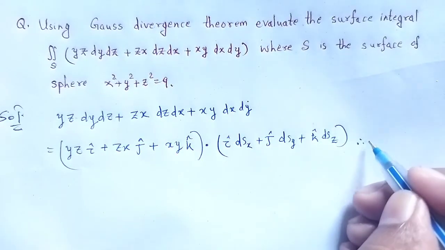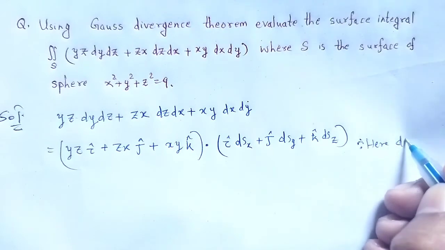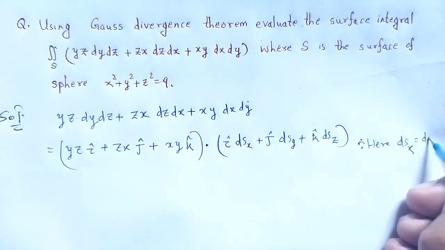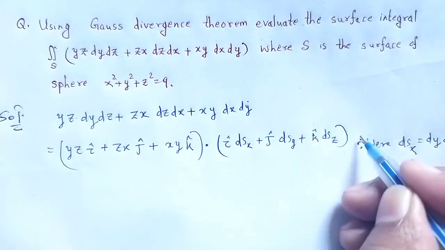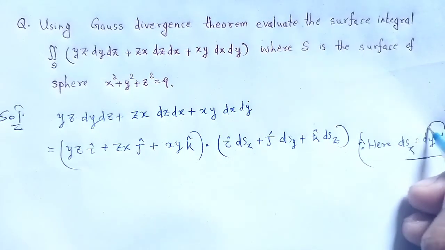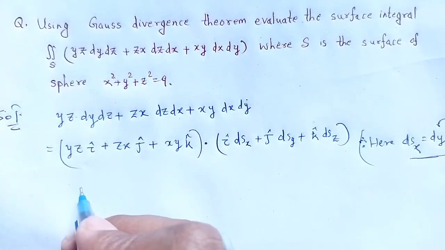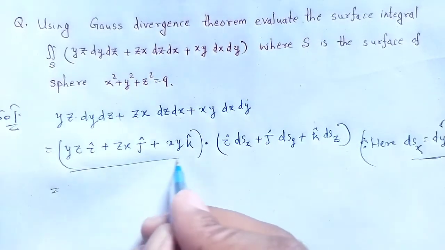Here dSx is equal to dy dz, just a notation dSx, that's why dy dz.